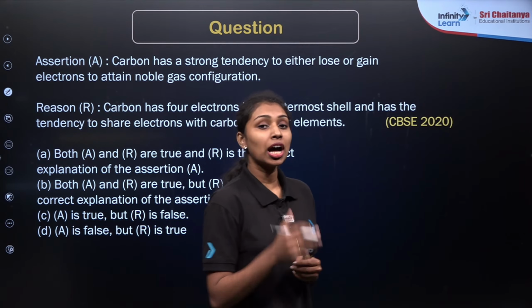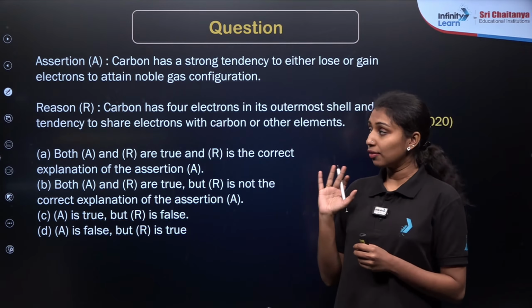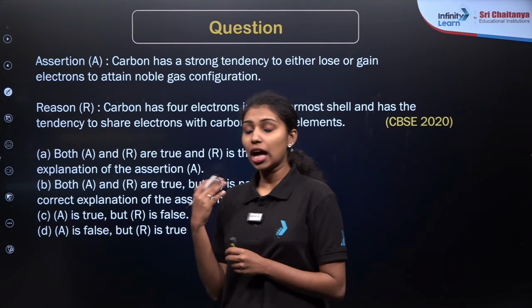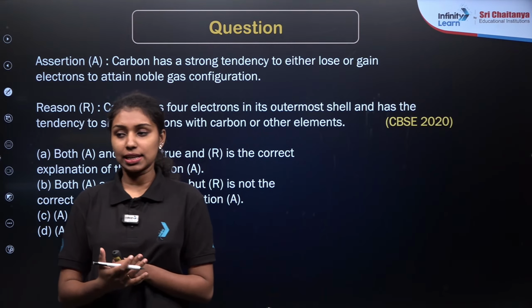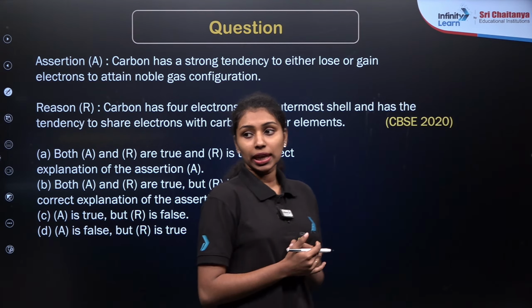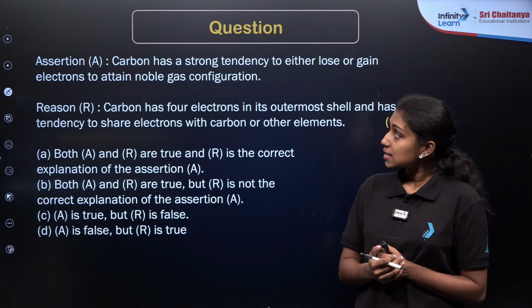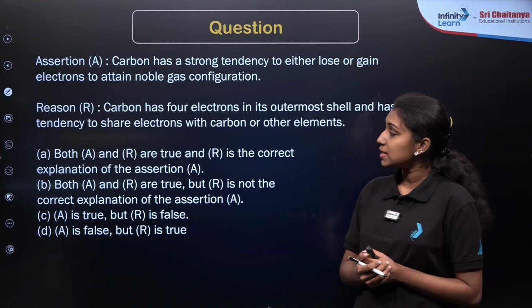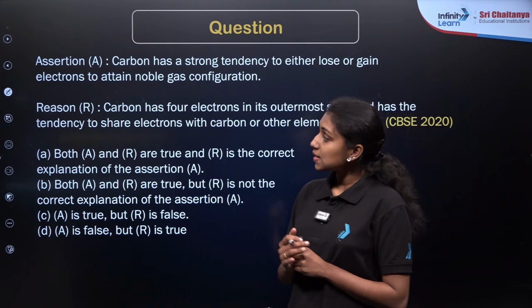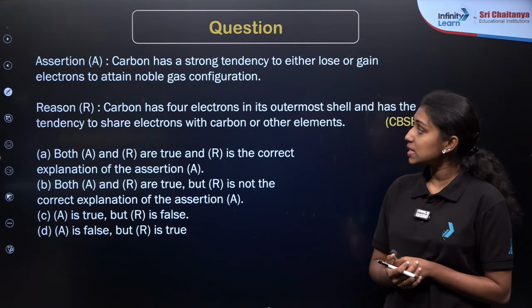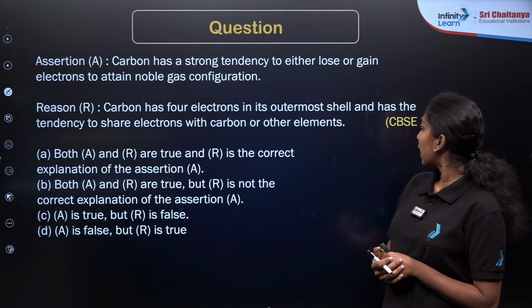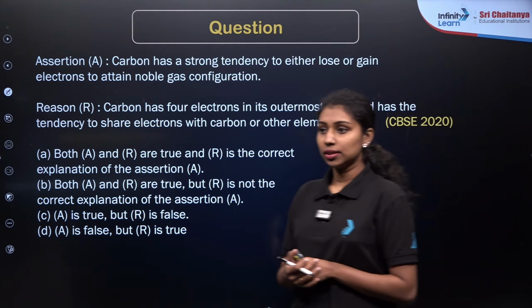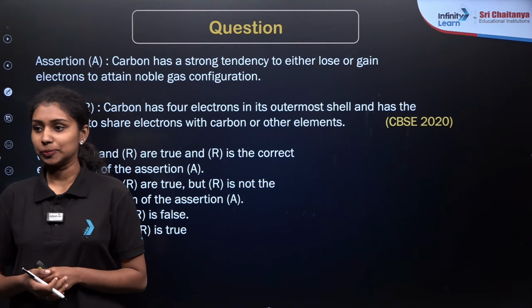So as we already know, carbon is one of the elements having the atomic number of 6, and it forms different compounds because of its tetravalency or the catenation property. So here the question is based on that. Assertion is given here: carbon has a strong tendency to either lose or gain electrons to attain noble gas configuration. And the reason is given here: carbon has 4 electrons in its outermost shell and has the tendency to share electrons with carbon or other elements. So that will be the answer.